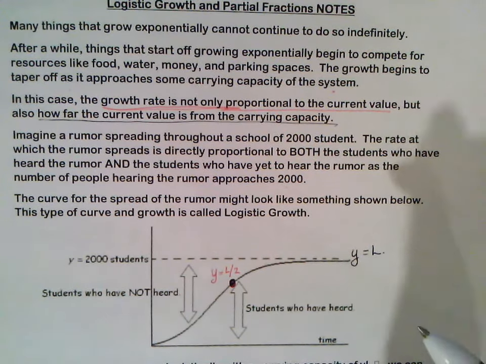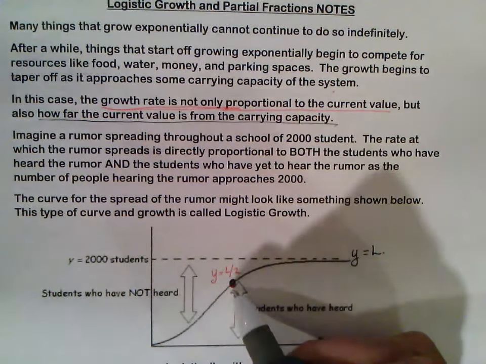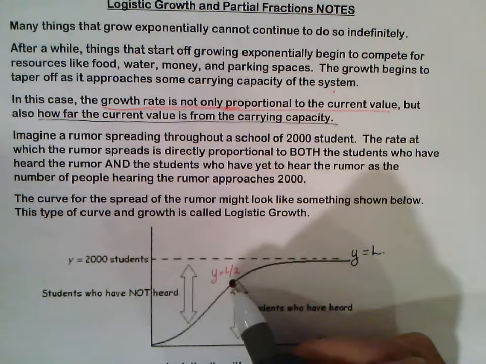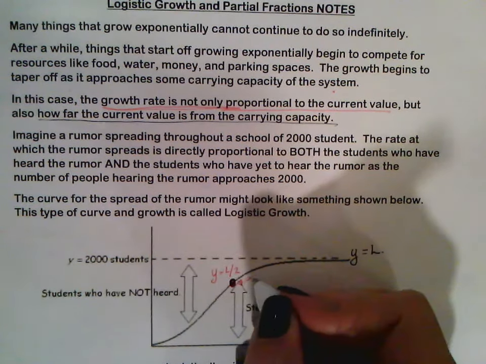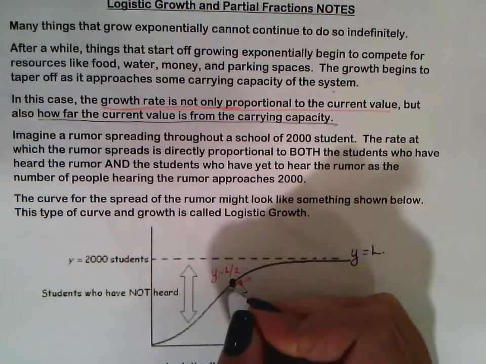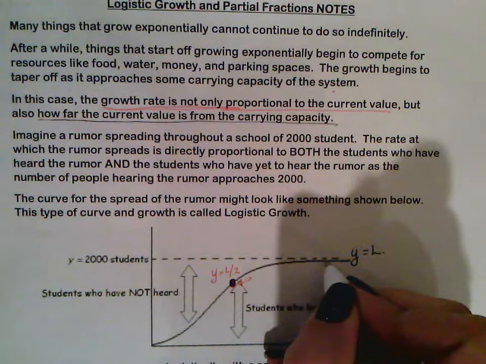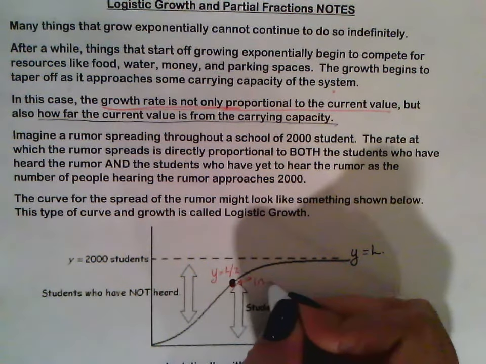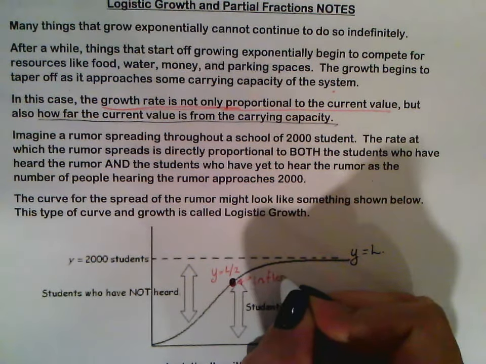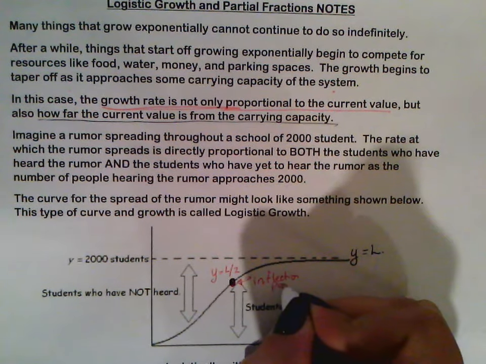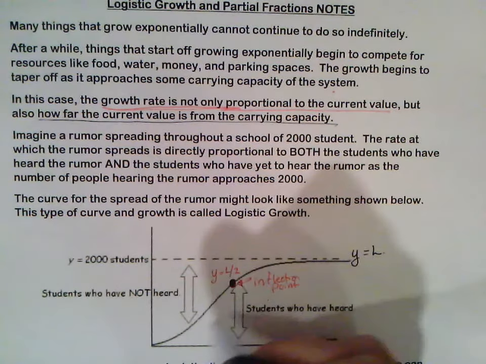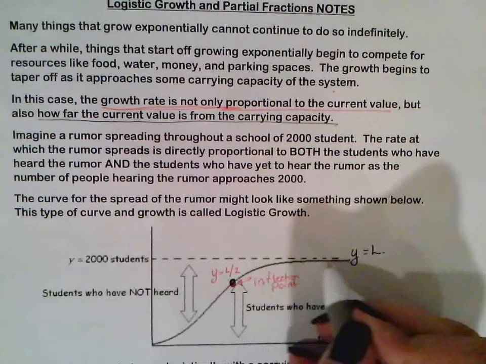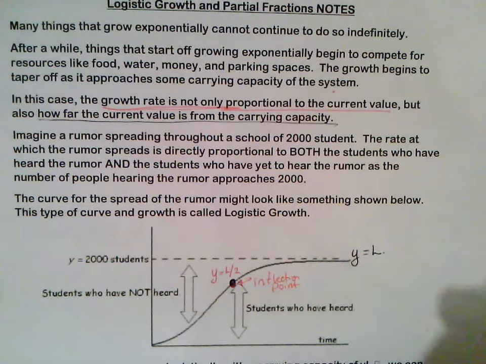As soon as 1,000 people hear the rumor, it stops growing exponentially and starts to taper off. If you remember, with the second derivative, this is the inflection point. It's when it changes from concave up to concave down.